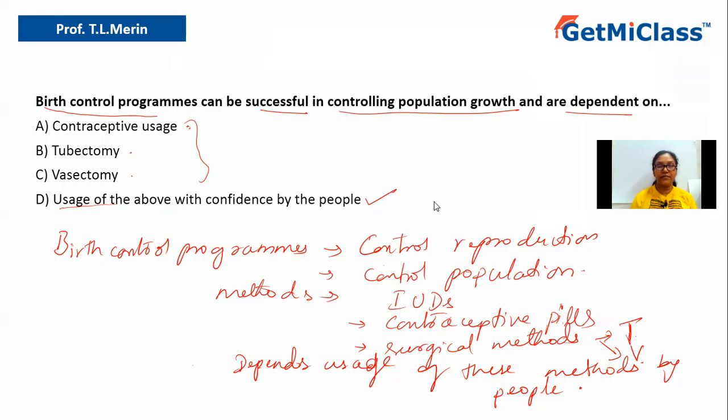So you have to be very careful in choosing your answers. You have to see which is the best option and accordingly you have to choose. So option D is the correct answer.